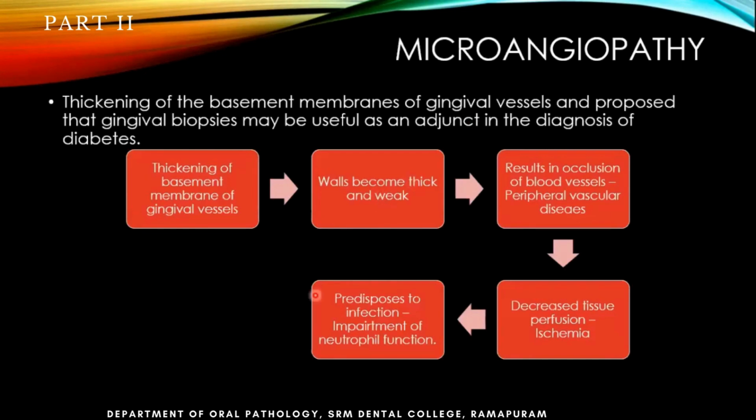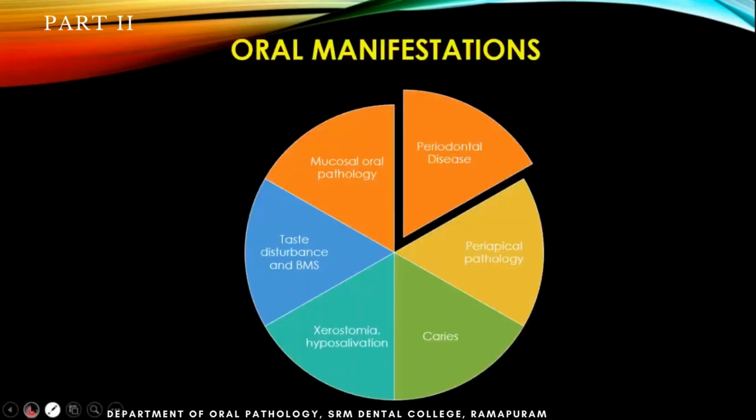Now we go to the oral manifestations. These are very important, so you can take note or just take a screenshot. The common things would be periodontal disease, periapical pathology, caries, xerostomia, hyposalivation, taste disturbances, and BMS, meaning burning mouth syndrome, and other mucosal oral pathologies.